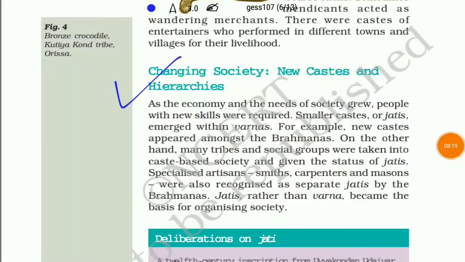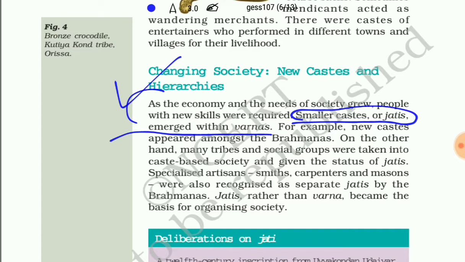As the economy changed and the needs of society grew, people with new skills were required. So smaller castes or jatis emerged within the varnas. This was created in a later time period. For example, new castes appeared among the Brahmins. On the other hand, many tribes and social groups were taken into caste-based society and given the status of jatis.